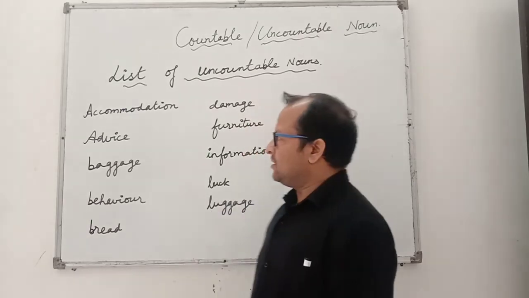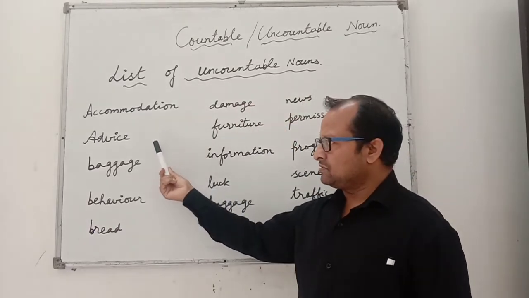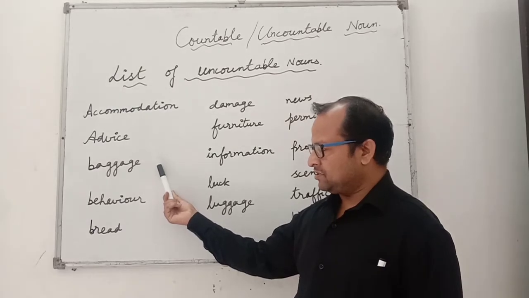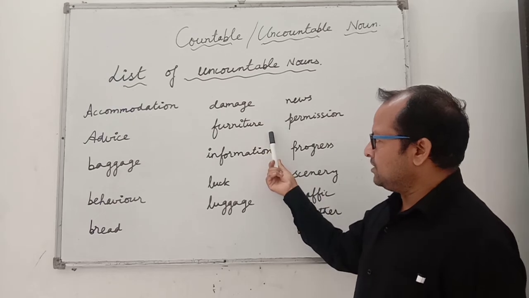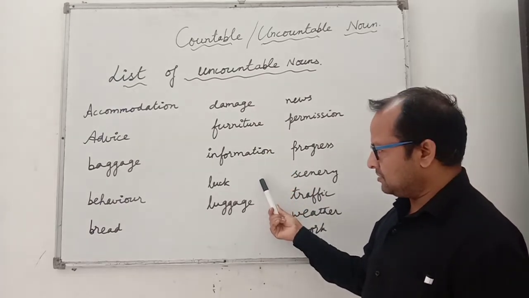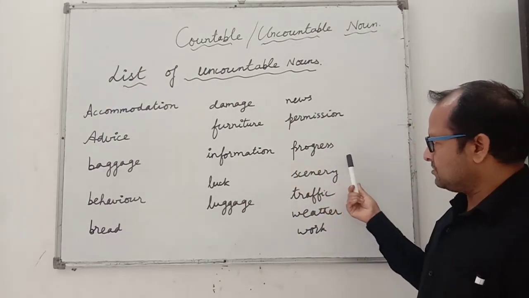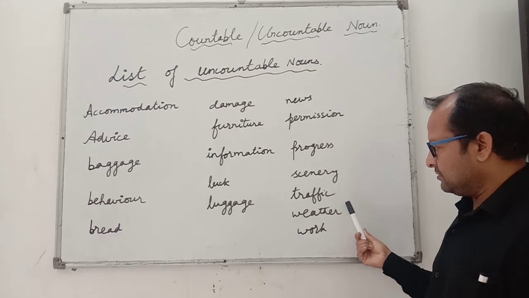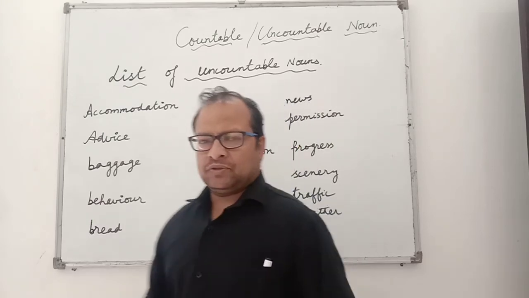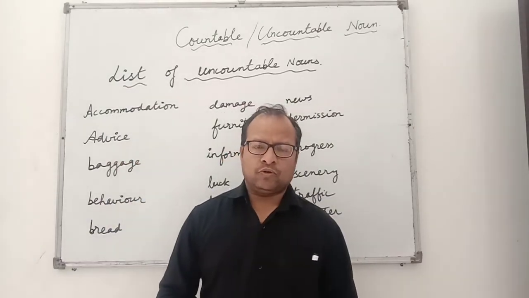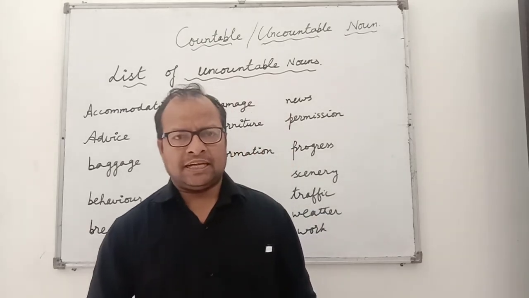Here is the list of uncountable nouns: accommodation, advice, baggage, behavior, bread, damage, furniture, information, luck, luggage, news, permission, progress, scenery, traffic, weather, work. So, I think you must have understood the core concept in order to differentiate between countable and uncountable nouns.